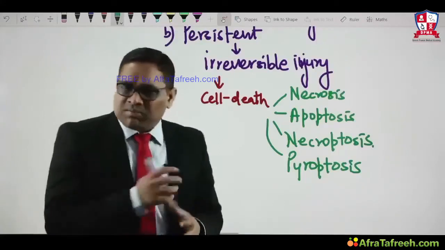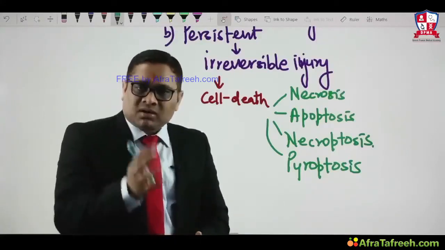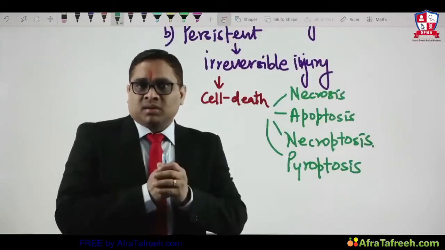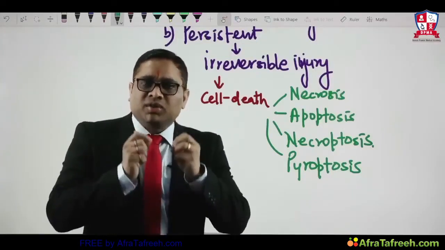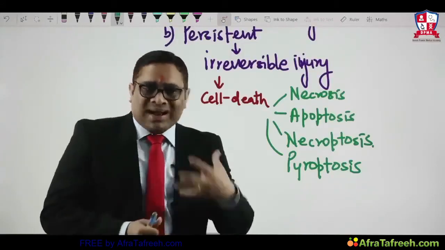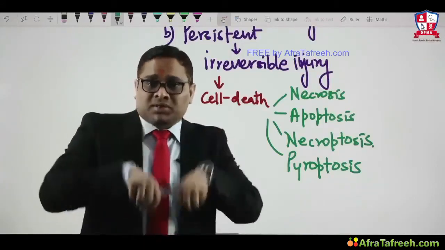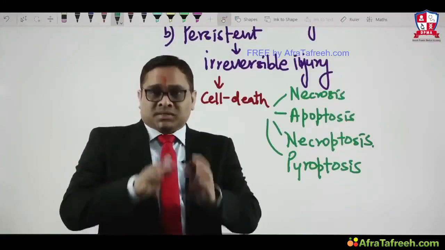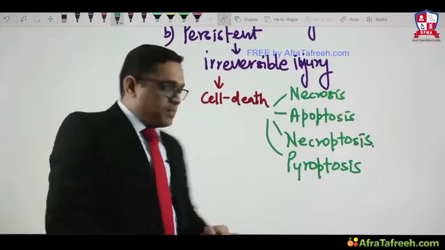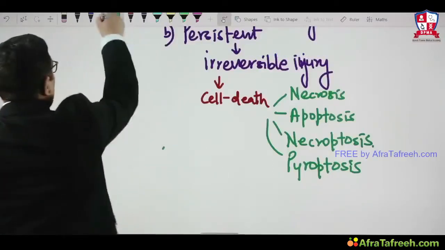Now there is a third type of response. What is the third type of response? Sometimes that injury is chronic, right? And because of this chronic injurious stimuli, the cell will develop another type of change. And that change is they will acquire substances in their cytoplasm. In simple words, intracellular accumulations, because of the chronic stimuli.